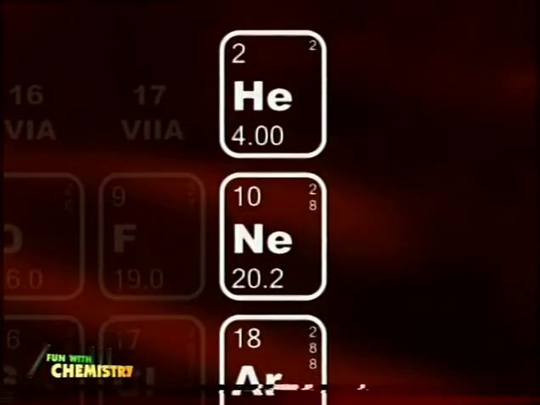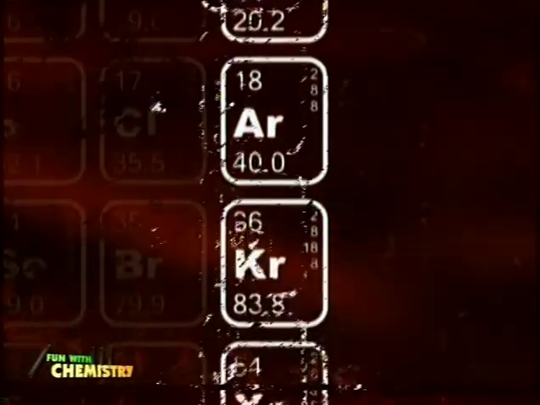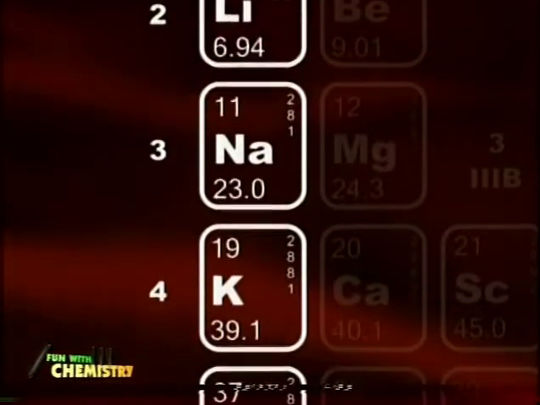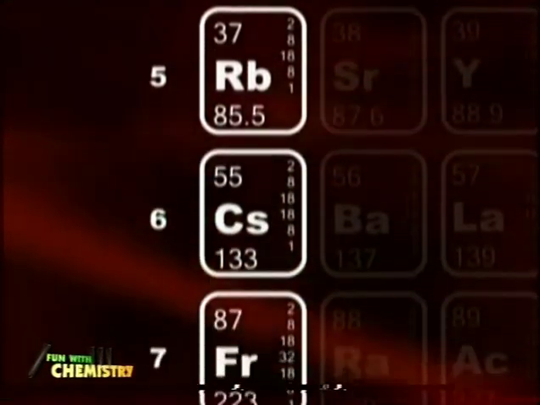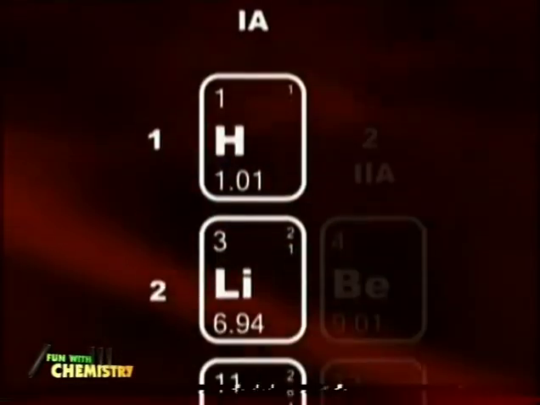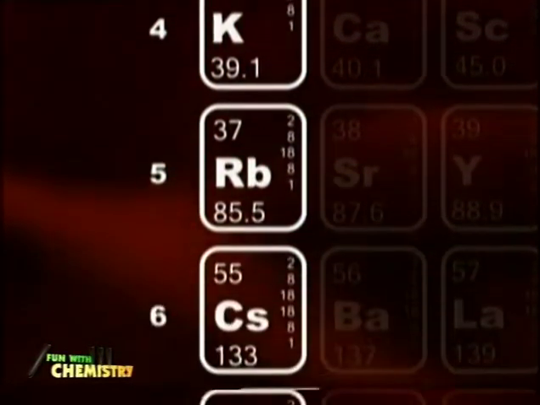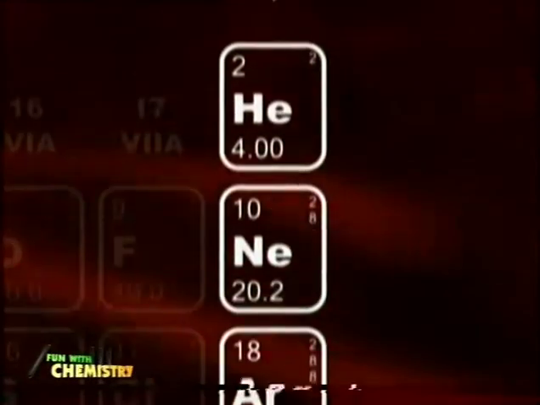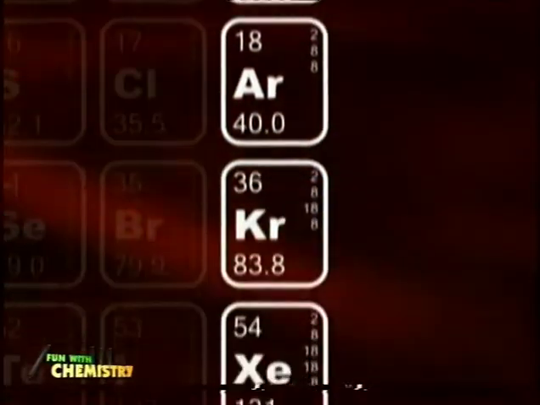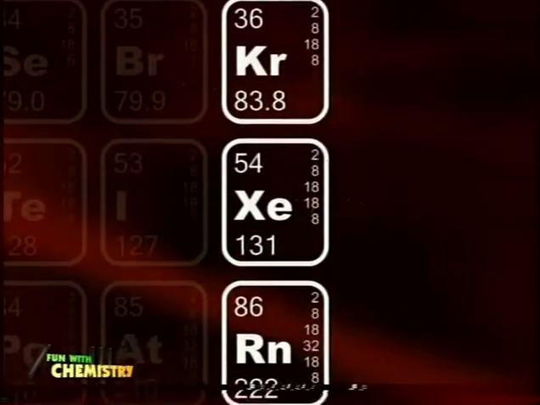and it ends with an element having 8 valence electrons, and therefore alkali metals like lithium, sodium, potassium, rubidium, cesium and francium always constitute the first element of every period, and the noble gases, that is helium, neon, argon, krypton, xenon and radon, constitute the last element of each period.